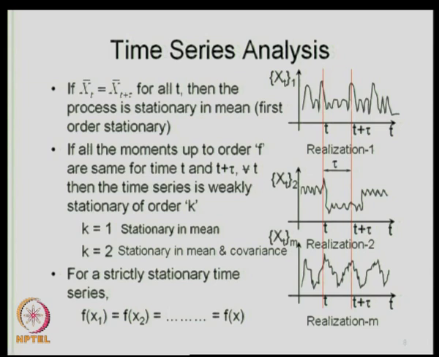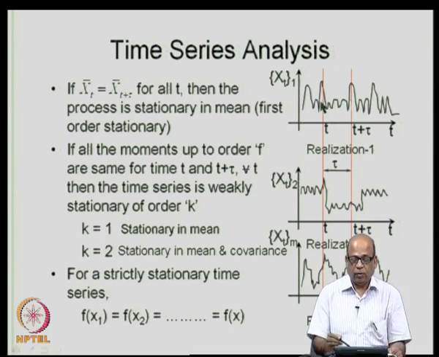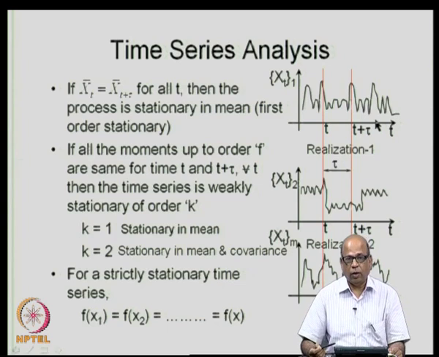So, for stationarity, as I said, the process is strictly stationary if the PDFs across time remain the same. That means, if you consider two time steps, tau time steps apart, that is t and t plus tau, the PDF at t and the PDF at t plus tau remain the same for all t. So, even if you shift by tau across the time scale, the PDFs remain the same, then it is called a strictly stationary time series.